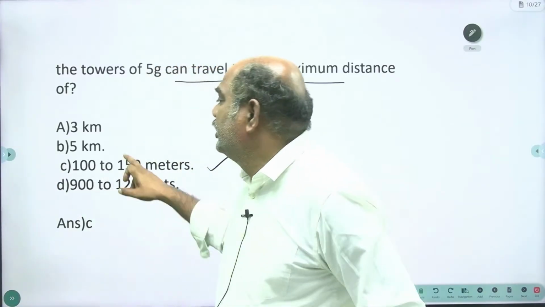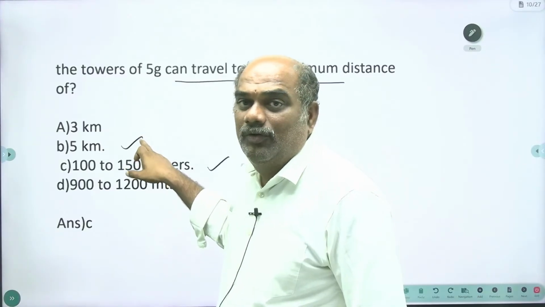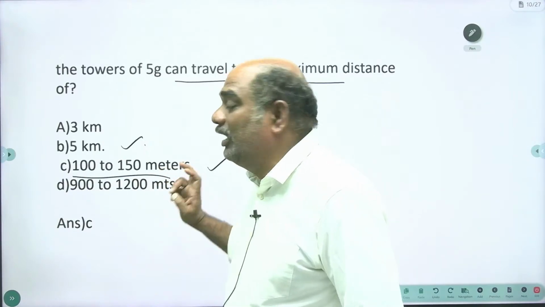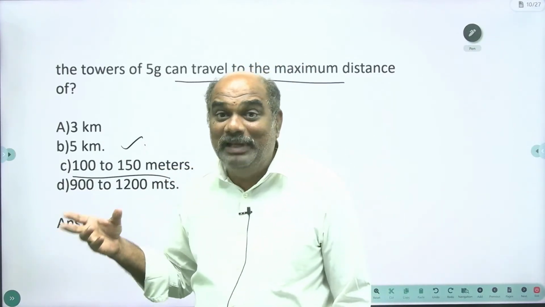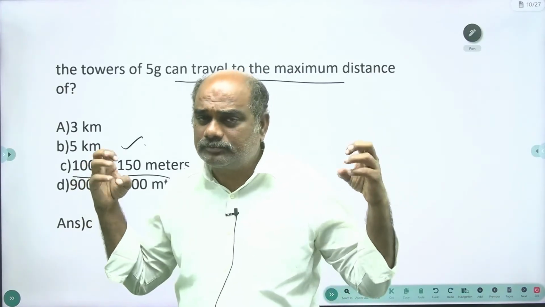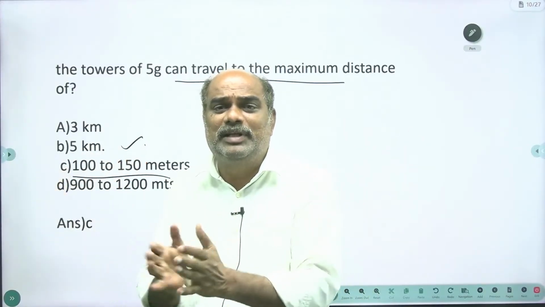For example, in 4G, the tower will cover a range of 5 kilometers. Whereas in 5G, the towers will be within the range of 100 to 150 meters. As the frequency is increasing, the range will automatically diminish.